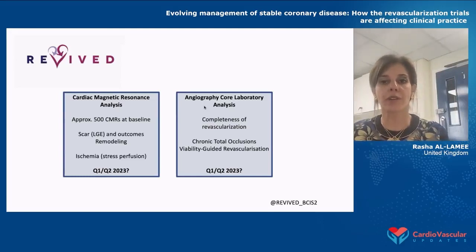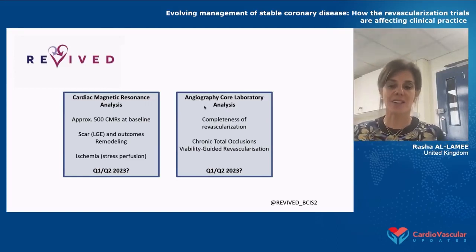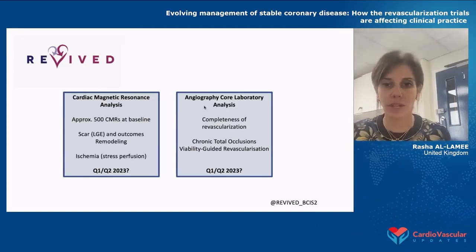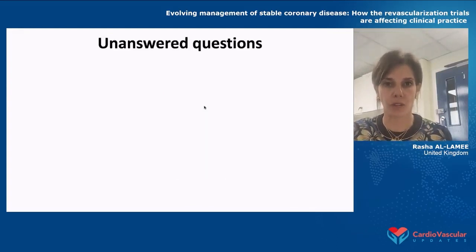They will also give us data from the core lab and the angiography core lab, where they will tell us if completeness of revascularization or chronic total occlusions had an impact on the results.